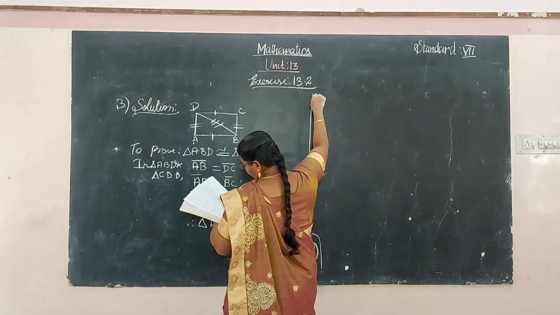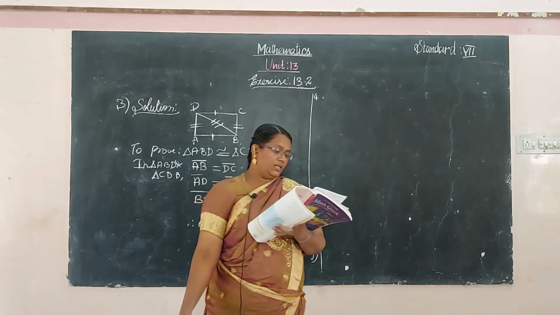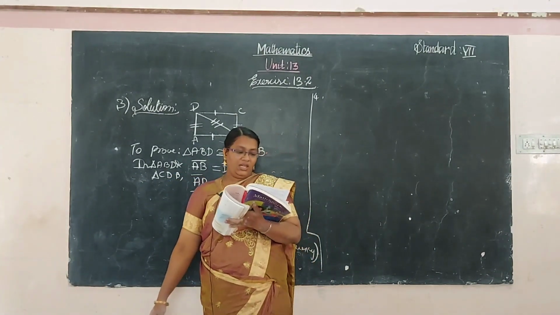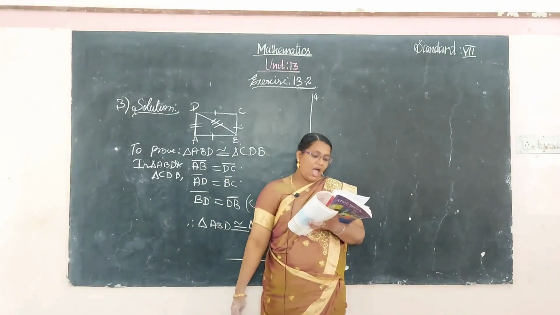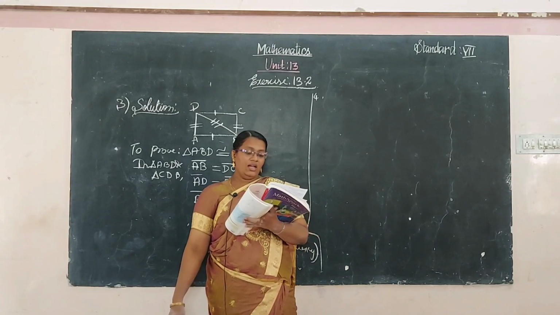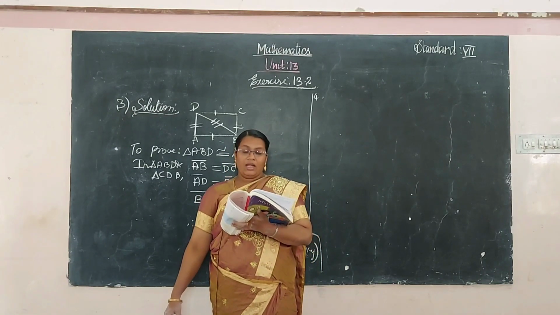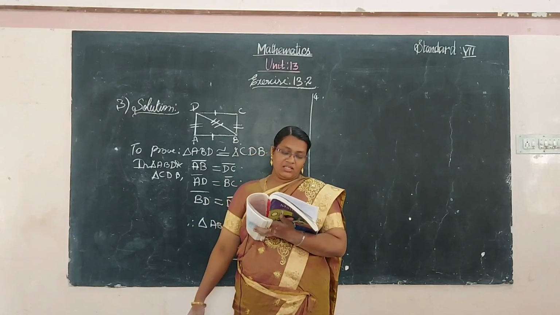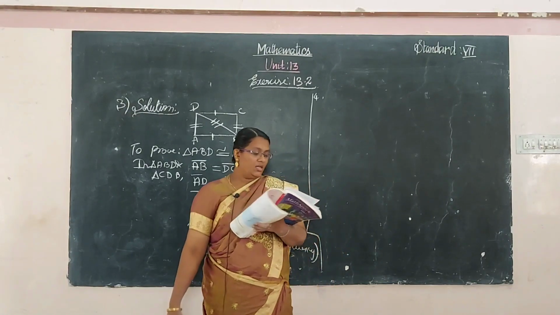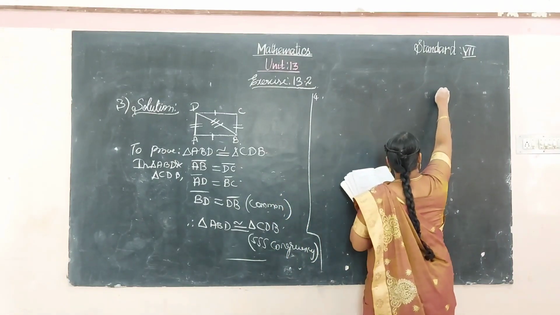And the fourth one. In the figure, AX bisects the angle BAC as well as the angle BDC. Is the triangle ABD congruent to the triangle ACD? If yes, state the congruent part. The diagram.